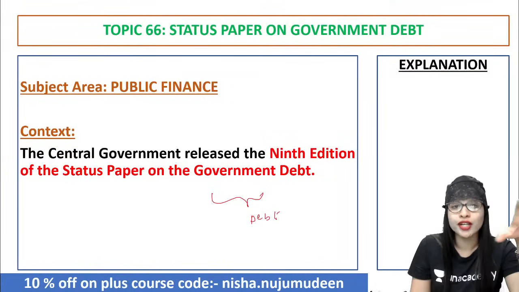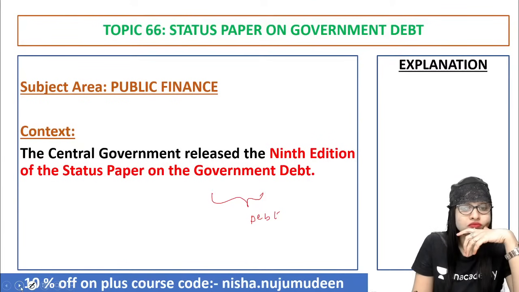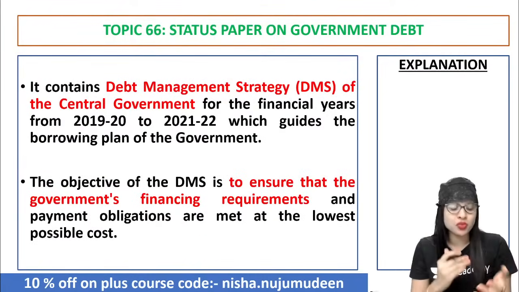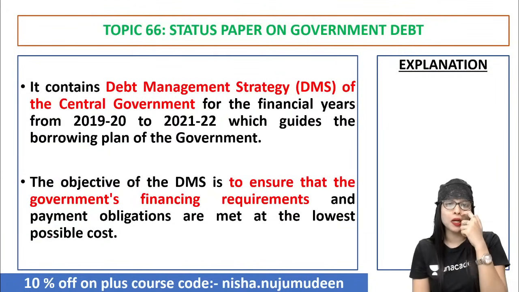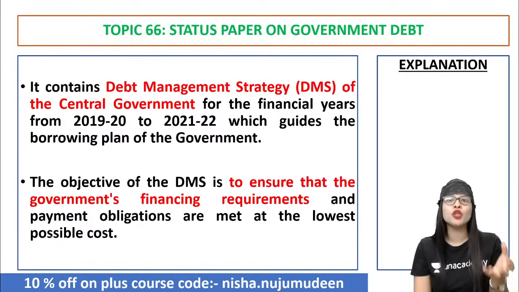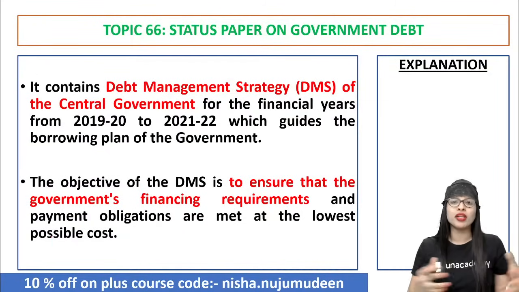Let's quickly have a look at what a status paper is and what this government debt is all about. The status paper on government debt consists of something called DMS. What is DMS? Debt management strategy. In simple terms, DMS is how you will manage the borrowing or the debt to repay the domestic or foreign or international institutions, and how you will be able to carry it forward in a proper manner.